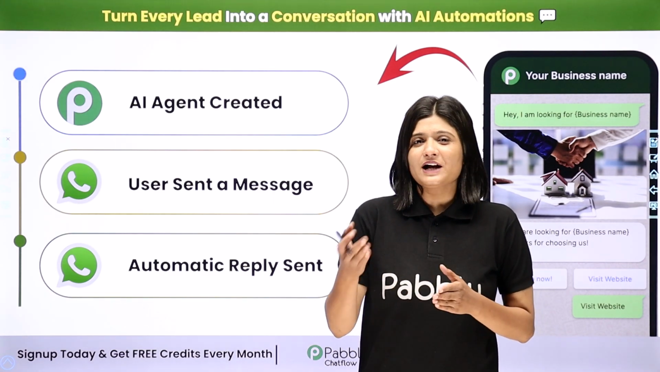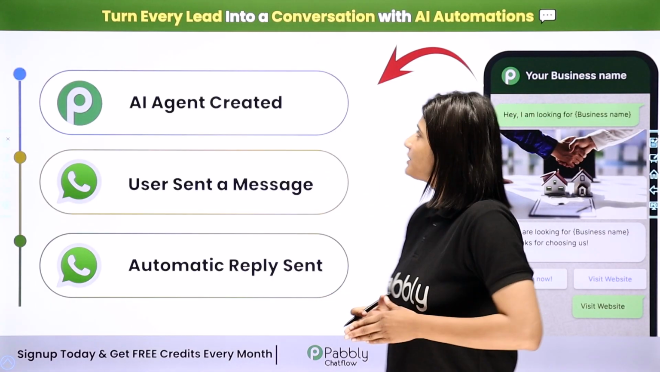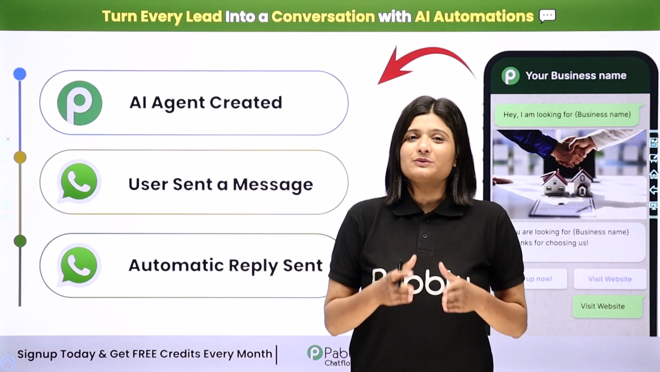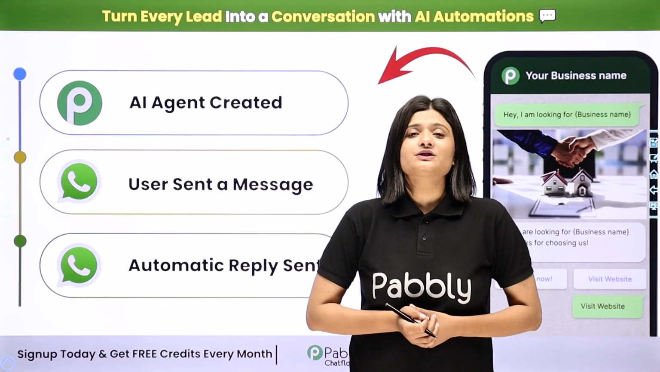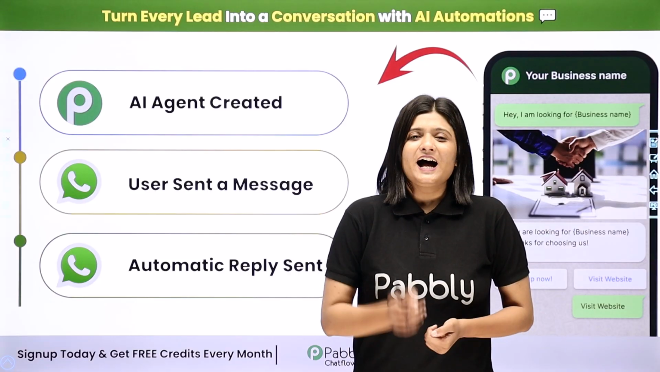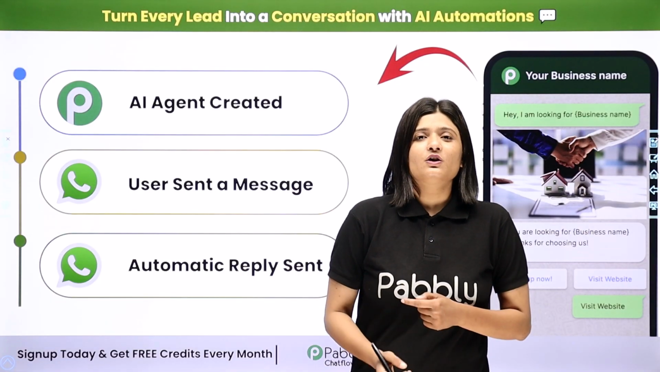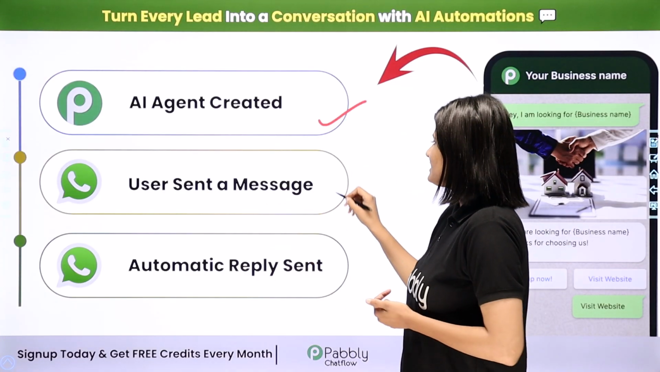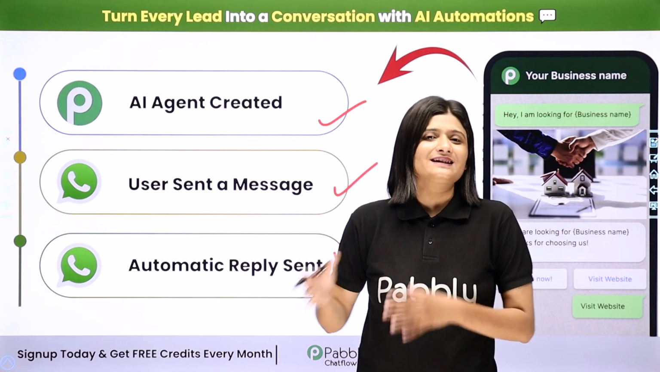In this video, we are going to learn how to turn every lead into a conversation with AI automation. So let's suppose I am running a real estate business and I am receiving many queries on my WhatsApp. I was manually replying to all of the queries and this was consuming a lot of my time, so I've completely automated this process and I have created an AI agent using Pabbly Chatflow, which is automating all my WhatsApp conversation. Now with the help of this AI agent, whenever a user sends me a message, automatically the reply will be sent based on the query which the user has sent to me.